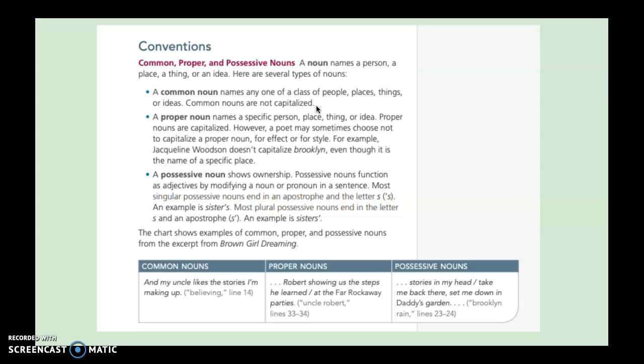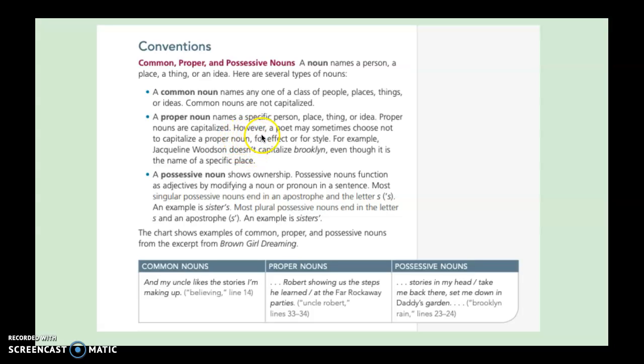So when it's general, and it just refers to a type of a thing or people or a place or an idea, then it's common, it's not capitalized. The next is a proper noun. And this is where we name something specific, such as your name. Your name is capitalized because it refers to a specific person. It refers to you. Yes, there are other people with your name, but they're each individual people. Or another example would be McDonald's. There's many McDonald's, but it's a specific type of restaurant, so the name is capitalized.